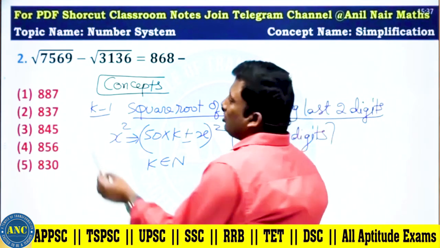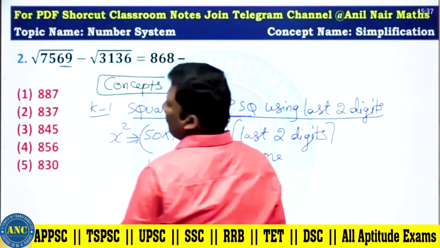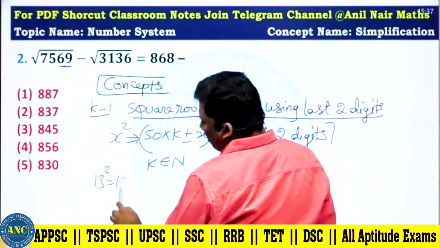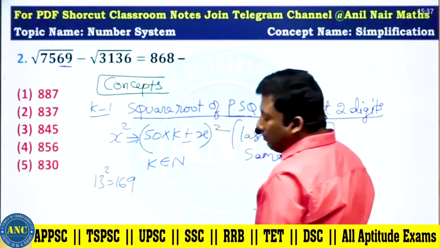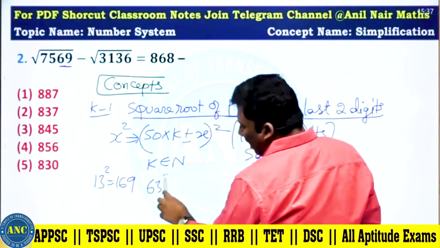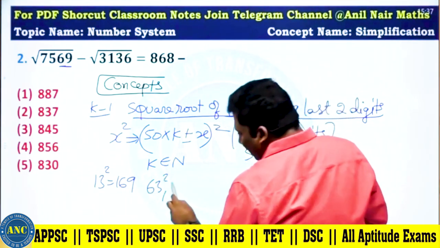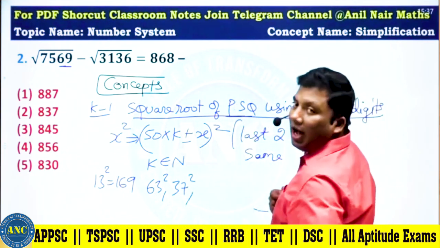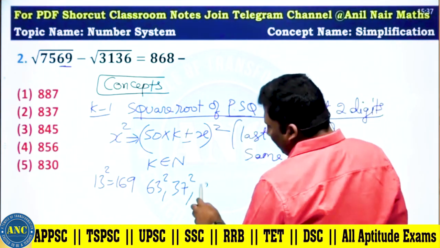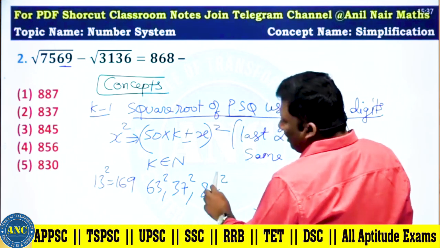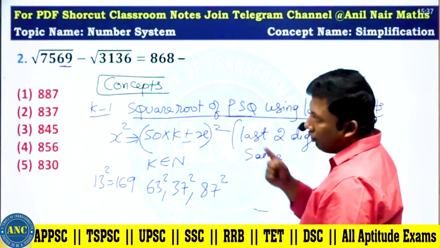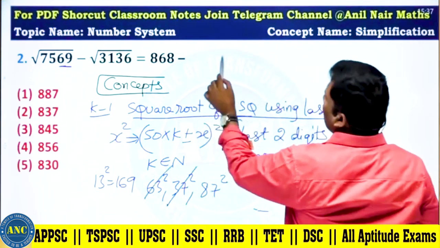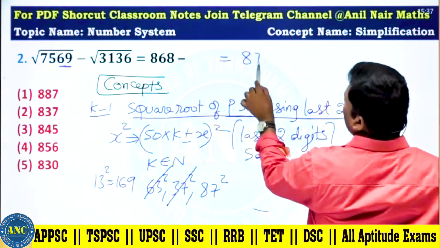Step number 1, 69. This is how students will solve. 69: 13 square is 169. What are the other numbers? 50 plus 13, next number 50 minus 13, next number 100 minus 13, 87. 80 square is 6400. It is greater than 6400. So this answer is 87.